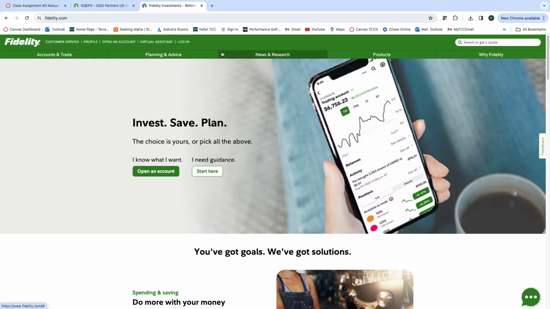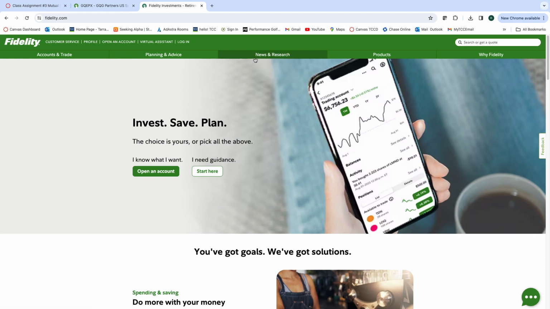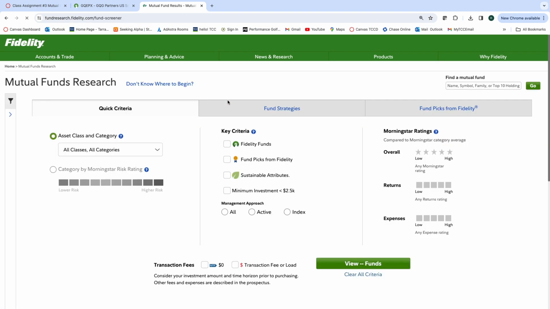Here's what Fidelity looks like. If you want to start opening an account, you can do that right here. Right now, we just want to utilize their great research. So I can go to News and Research, where I can look at a lot of great things to increase my financial knowledge. There are exchange traded funds, there are initial public offerings. We're just going to look at mutual funds. We're going to try to keep it as simple as we can.